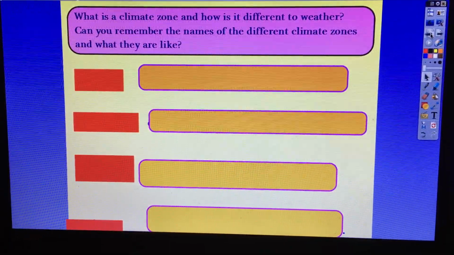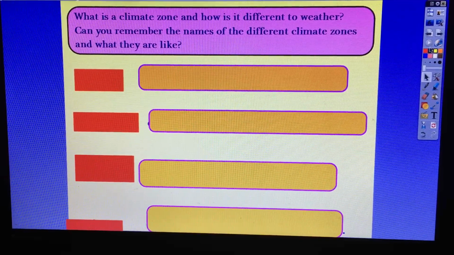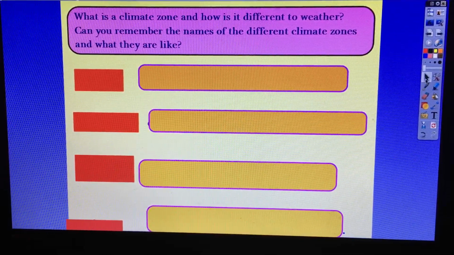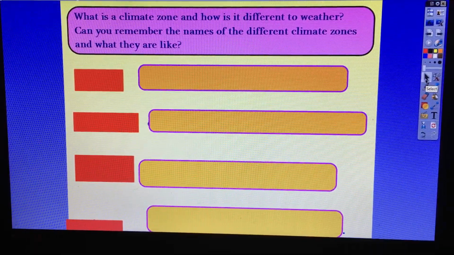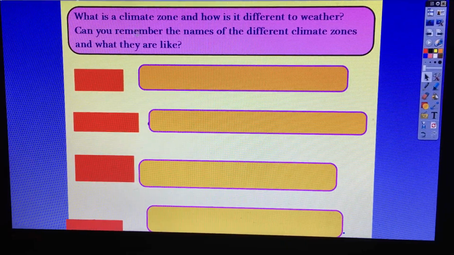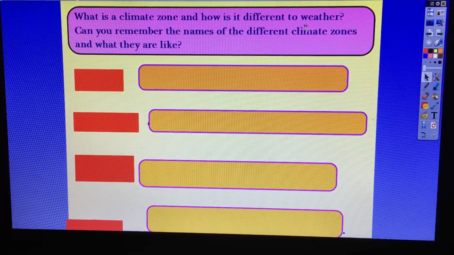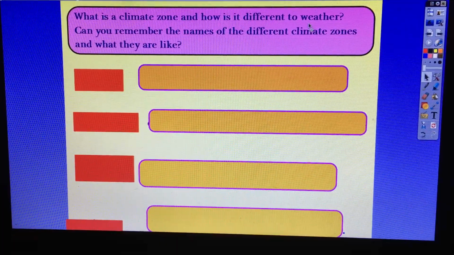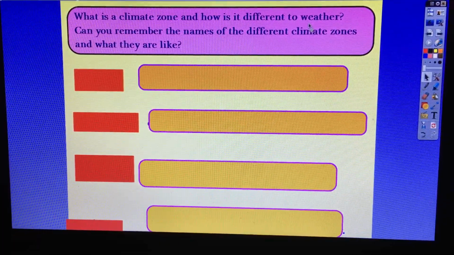Everybody and welcome to your topic lesson for today. We're going to start today's lesson by reminding ourselves of what a climate zone is. So what is a climate zone and how is it different to weather? We spoke about this last lesson in our lesson on polar regions.